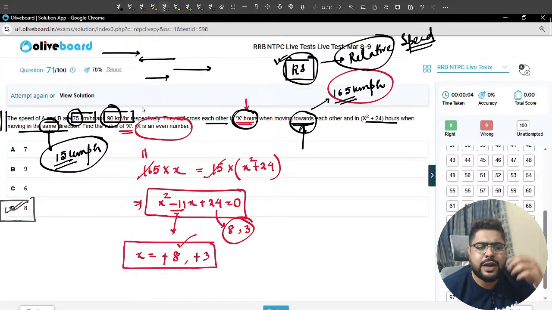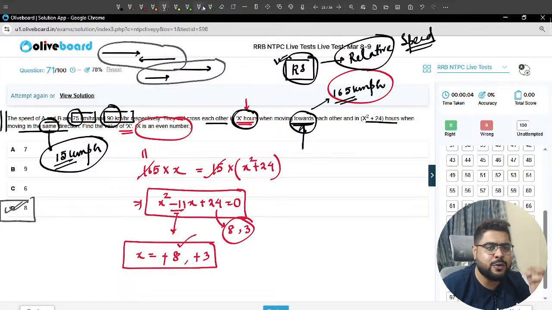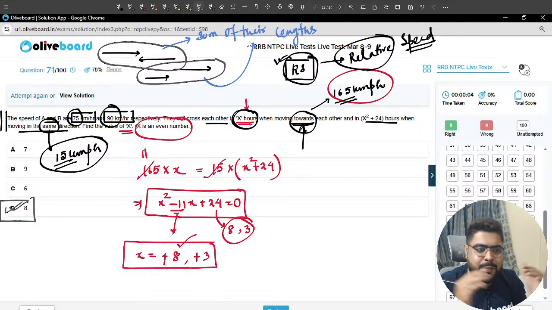Now, please understand, whether they are crossing like this or like this, if we are talking about trains, this is mostly a train question. They need to cross the same distance. Whatever happens, they need to cross the sum of their lengths. Here also they need to cross the sum of their lengths. So distance is same in both situations, right, Argamita?